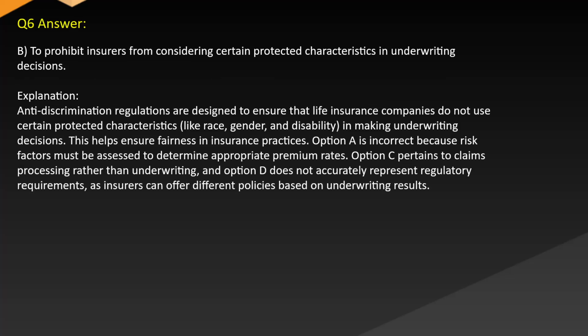Answer: B. To prohibit insurers from considering certain protected characteristics in underwriting decisions. Explanation: anti-discrimination regulations are designed to ensure that life insurance companies do not use certain protected characteristics like race, gender, and disability in making underwriting decisions. This helps ensure fairness in insurance practices. Option A is incorrect because risk factors must be assessed to determine appropriate premium rates. Option C pertains to claims processing rather than underwriting, and option D does not accurately represent regulatory requirements as insurers can offer different policies based on underwriting results.